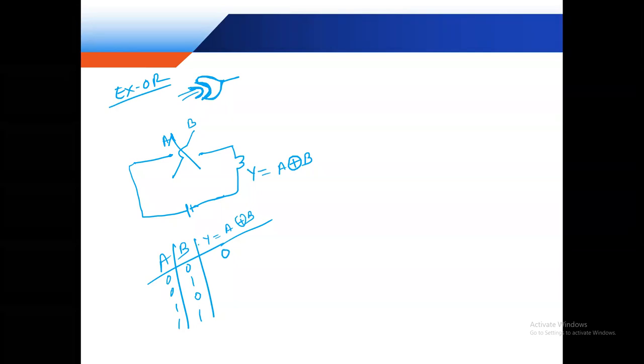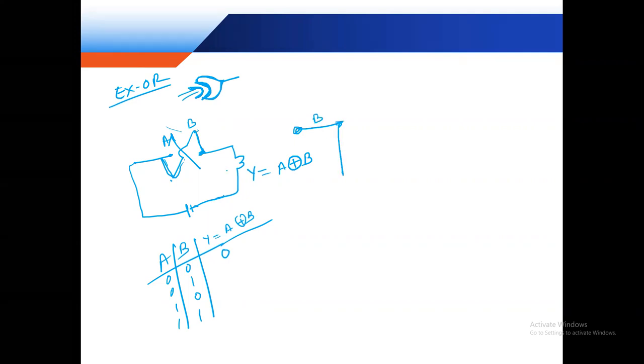Now B on means this switch, this stick changes state. If the stick changes state, then this point and this point are shorted.